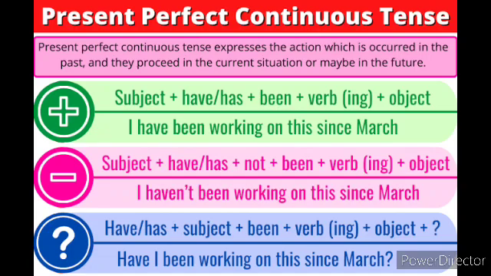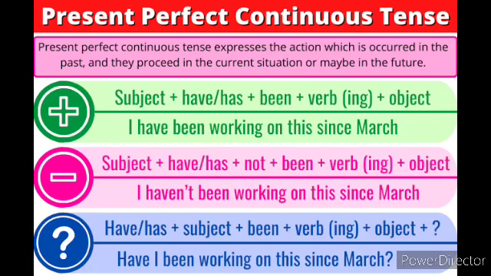So look at the structure for positive sentence here. Subject plus has or have plus been plus verb plus ing form plus object. So see this example for positive sentence. I have been working on this since March. So this is the positive sentence.